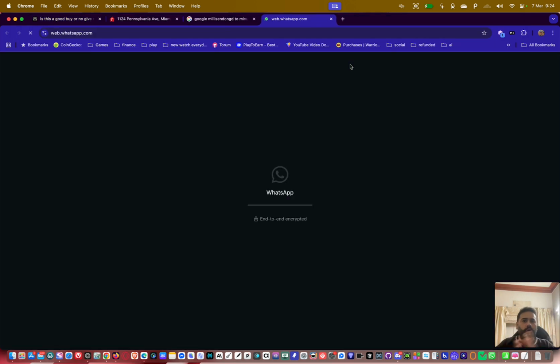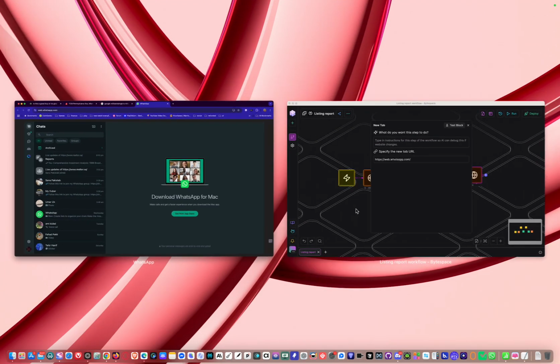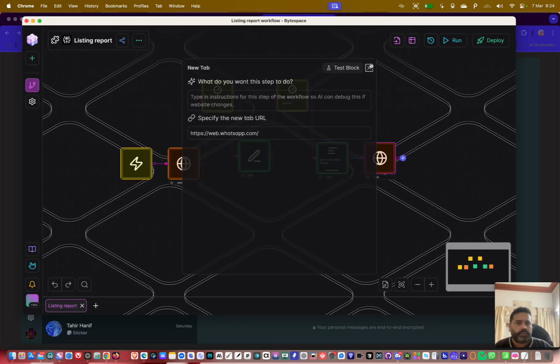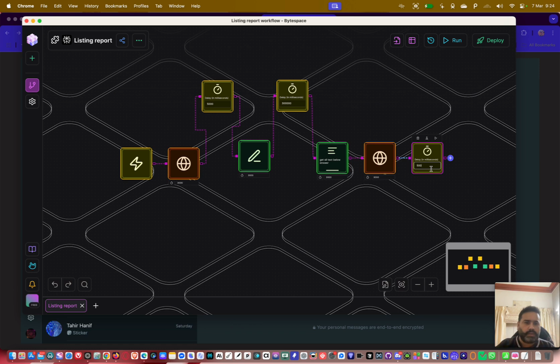See, now it will open a new block and WhatsApp is getting loaded. Okay, it will always load here, and it's not an issue because this thing gets loaded like 10-20 times. So what we will do next, once it's loaded, we will put another delay because we have to wait for some time before the website is fully loaded.